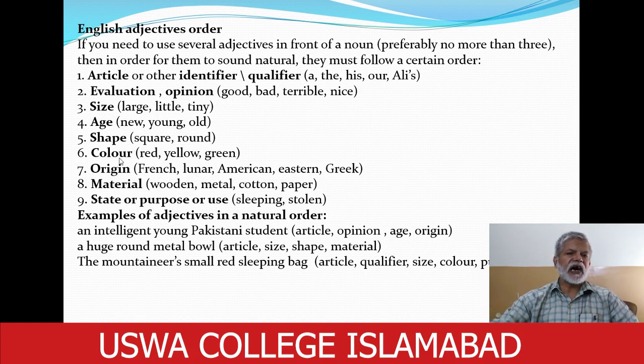Then the next expression, a huge round metal bowl. Here again 4 adjectives are used. A is an article, huge shows size, round shows shape, and metal shows material. The mountaineer's small red sleeping bag. The is an article, mountaineer's is a qualifier, small is size, and red is color. And sleeping bag, if we take sleeping as an adjective, it is the adjective that shows purpose, that shows its function.